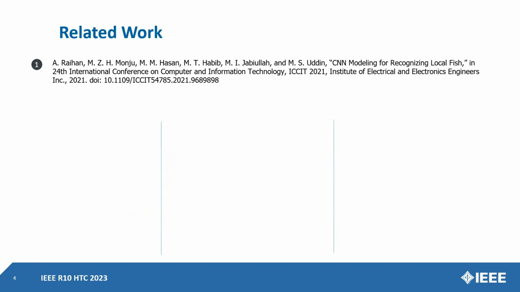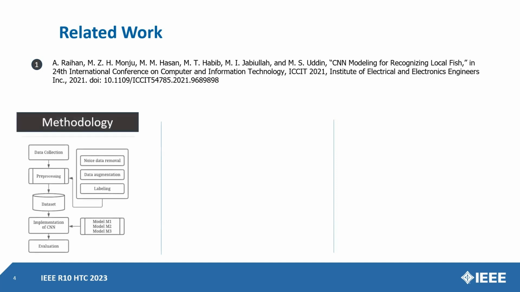So before we dive into our work, let's see what others have done. One of the works is about CNN modeling for recognizing local fish species. In that work, firstly they collected their dataset. They collected 7,000 fish images for their model.